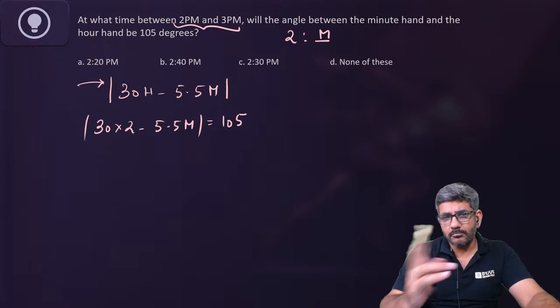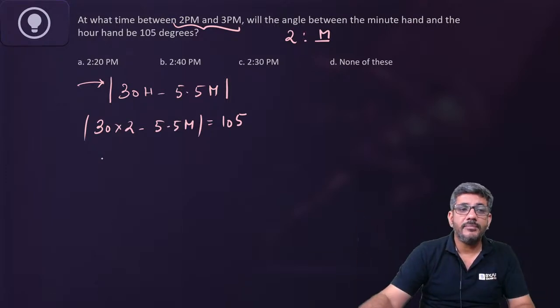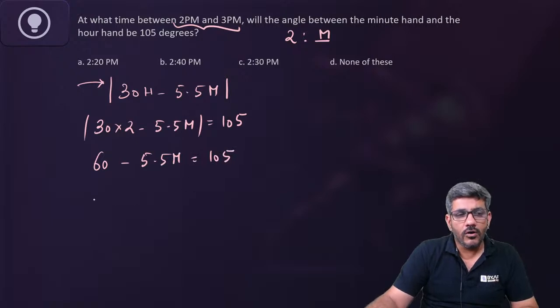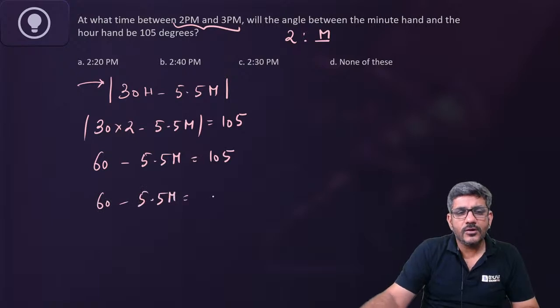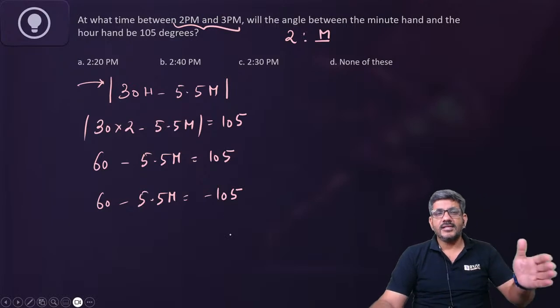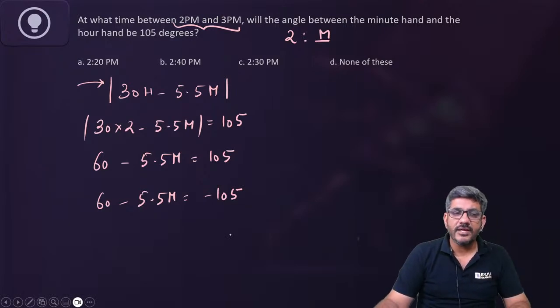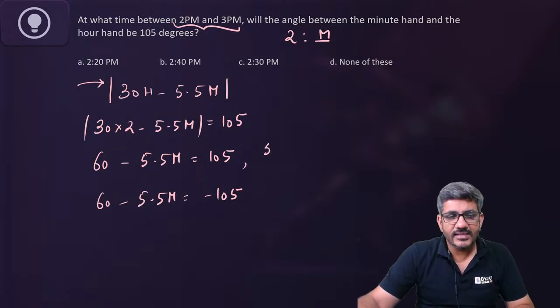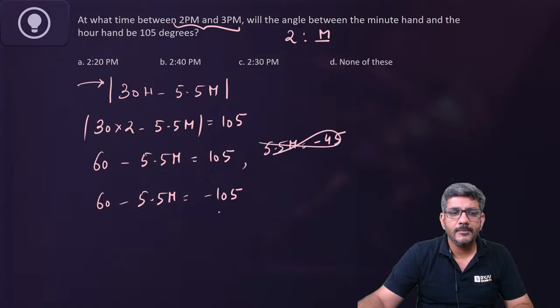इसका मतलब plus 105 भी हो सकता है और minus 105 भी. So make an equation: 60 minus 5.5 m is equal to 105 और 60 minus 5.5 m is equal to minus 105. ये दो पॉसिबिलिटीज मेरे सामने आती हैं. Either 60 minus 5.5 m is 105 और 60 minus 5.5 m is minus 105. यहां से आ जाएगा 5.5 m is equal to minus 45. ये तो हो नहीं सकता. और यहां से आ जाएगा 60 minus 5.5 m is minus 105.